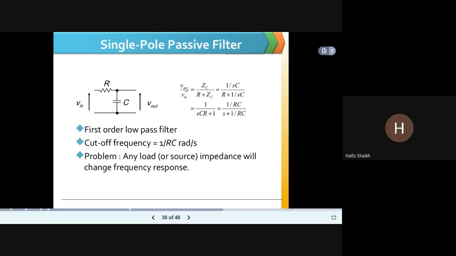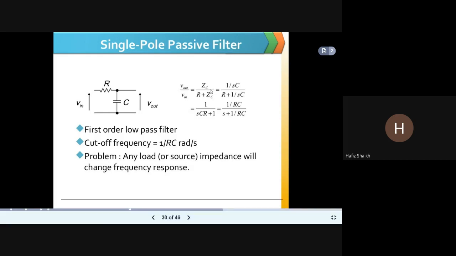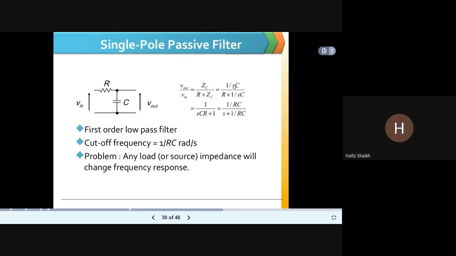Okay, V output upon V input is equal to ZC, impedance, divided by resistance plus impedance at critical point, that is equal to 1 upon SC upon R plus 1 upon SC.